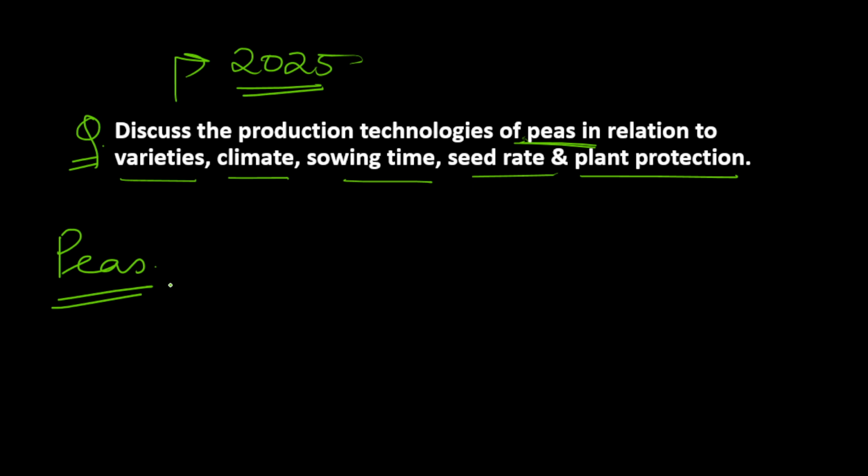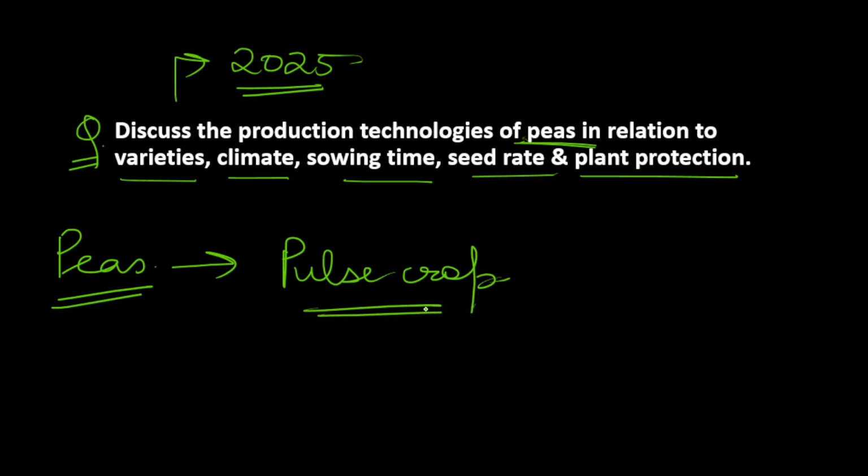In the introduction part, you can write something about pea. It is one of the most important pulse crops in India. It is known for its protein-rich seeds and its tender pods.